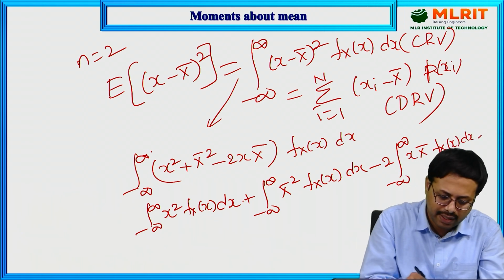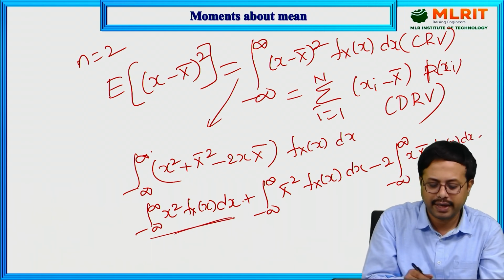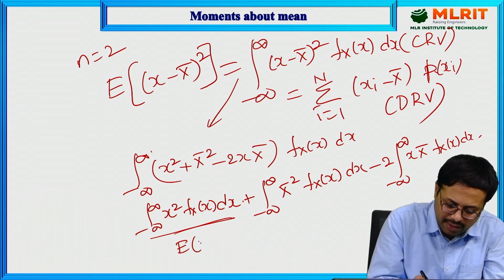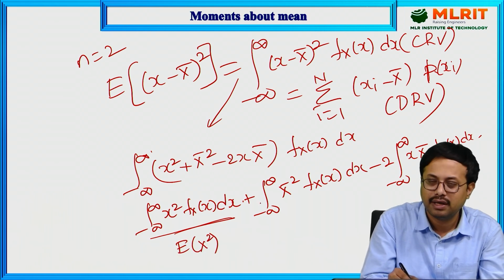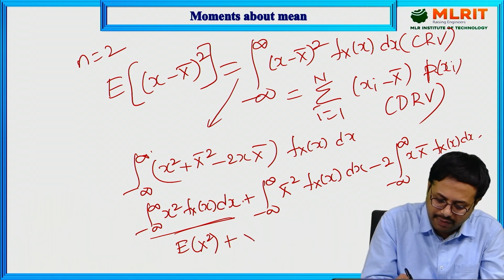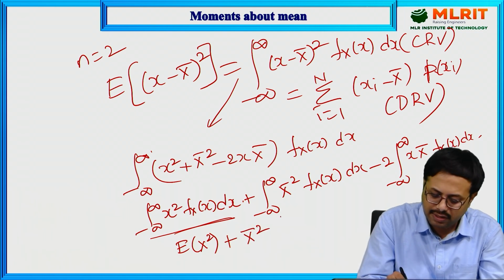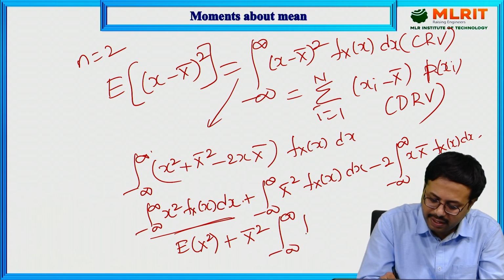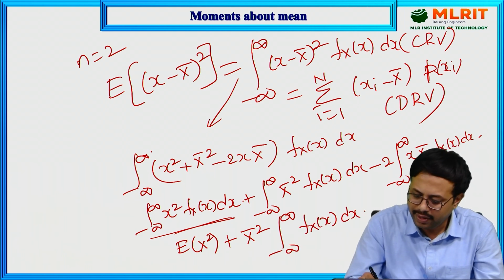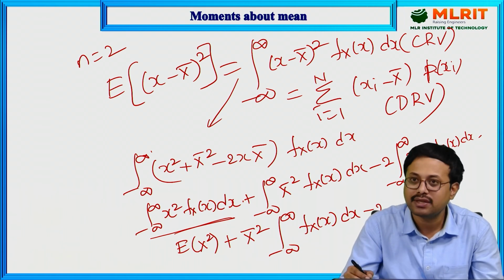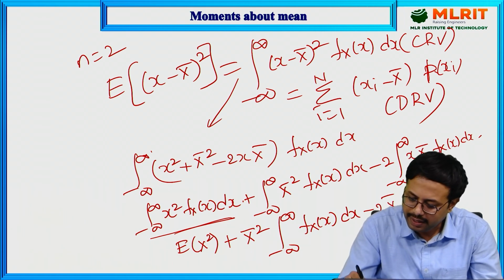Now next, what you are going to get? This is called the mean square value, which we already discussed. And next, here this one is a constant. You take the constant outside. Then what you are going to get? X bar square, because this is constant, times the integration from minus infinity to infinity of fx of x dx. Now next, minus 2. This x bar is constant, the mean. Okay. The integration from minus infinity to infinity of x into fx of x dx.